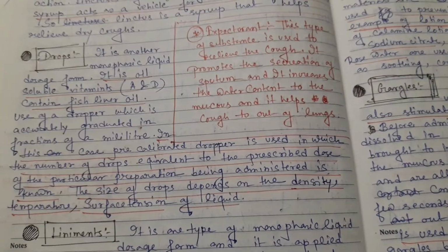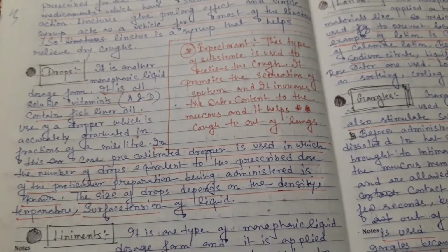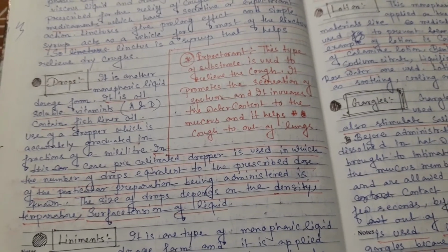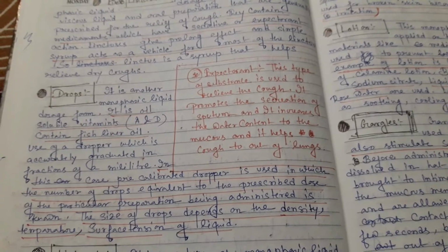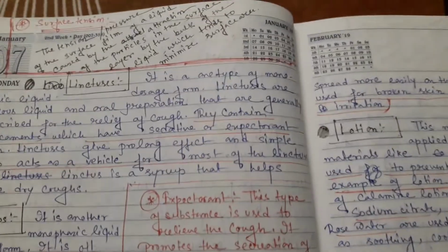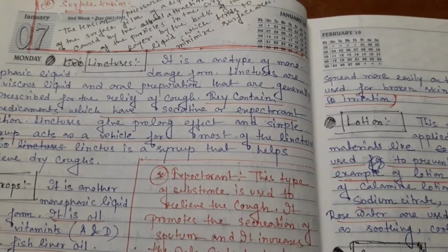Okay, and the size of the drops depends on the density, temperature, and surface tension of the liquid. What do you mean by surface tension? Surface tension is a type of pressure created at the surface of the liquid.